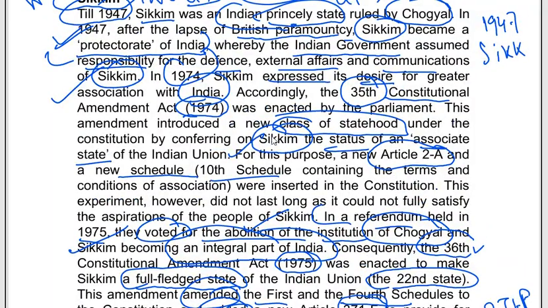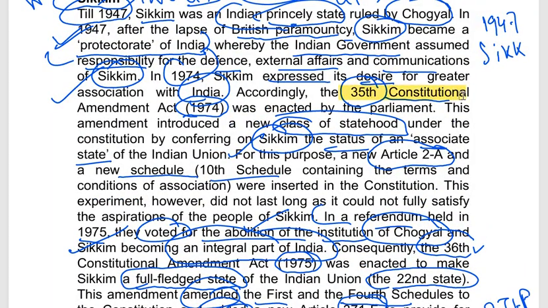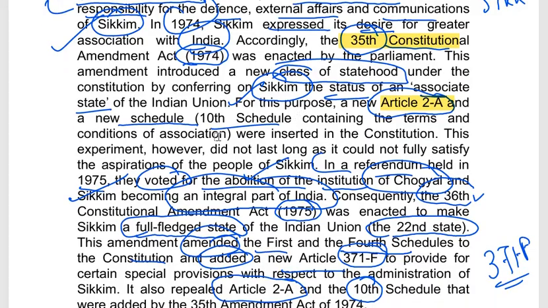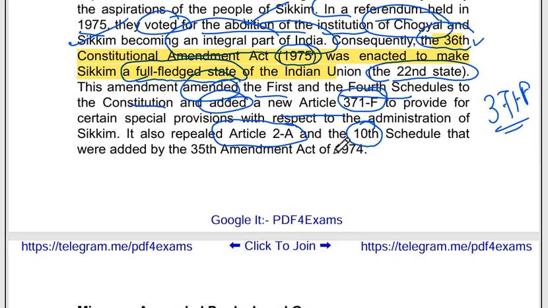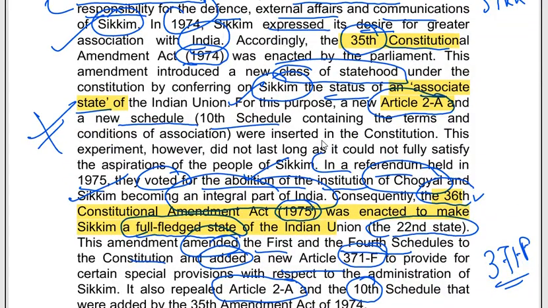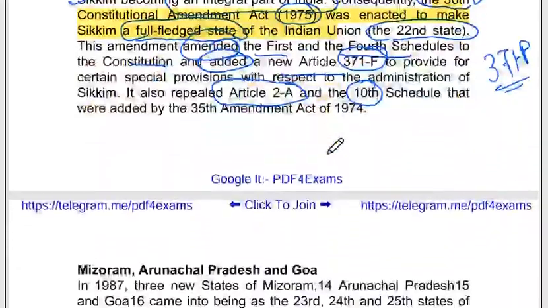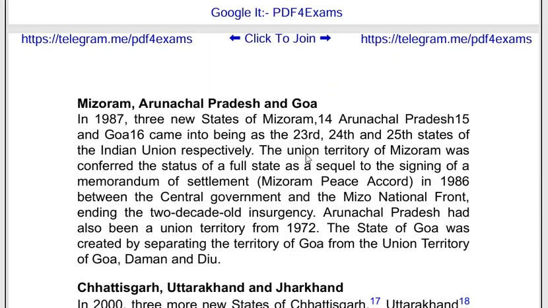So, what are the important facts? 35th Constitutional Amendment, Article 2A added to give the status of associate state for Sikkim. Now, after that, 36th Constitutional Amendment Act 1975 gave Sikkim full-fledged statehood. Okay? I hope you have understood everything. And the last thing, Mizoram, Arunachal Pradesh and Goa.